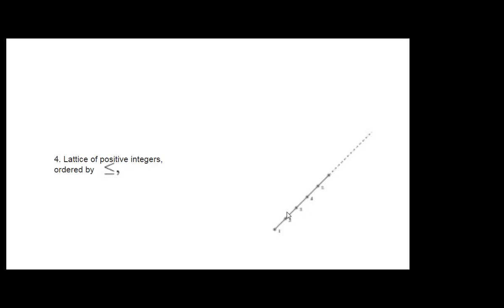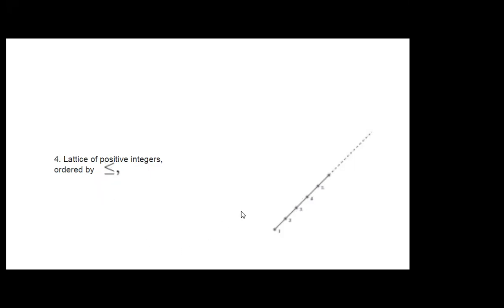Each lower member is lower than or equal to these upper numbers. Yes or no? 5 is there, but 4 is less than 5. 3 is less than 5. 2 is less than 5. 1 is less than 5. Like that, it will be a slanting line here because we are considering this operation.